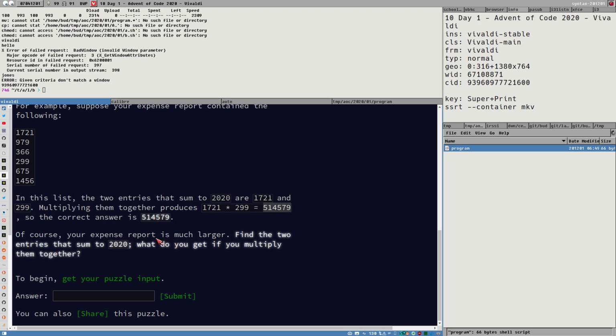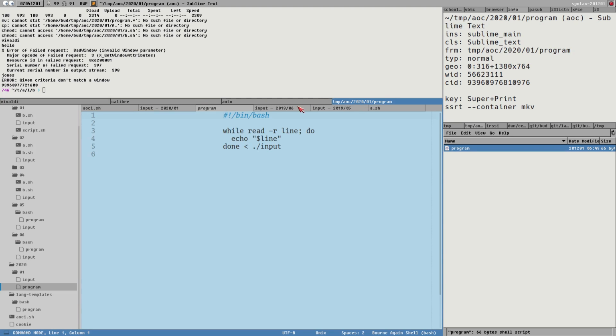Of course, your expense report is much larger. Find the 2 entries. Okay, we can do that. I guess this would be a lot easier if we sorted this list, but I feel I want to do this in pure bash, so I'm not even using sort.